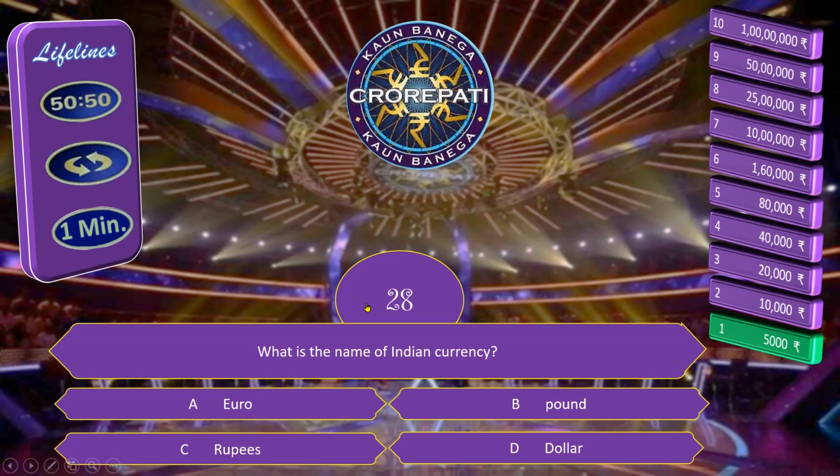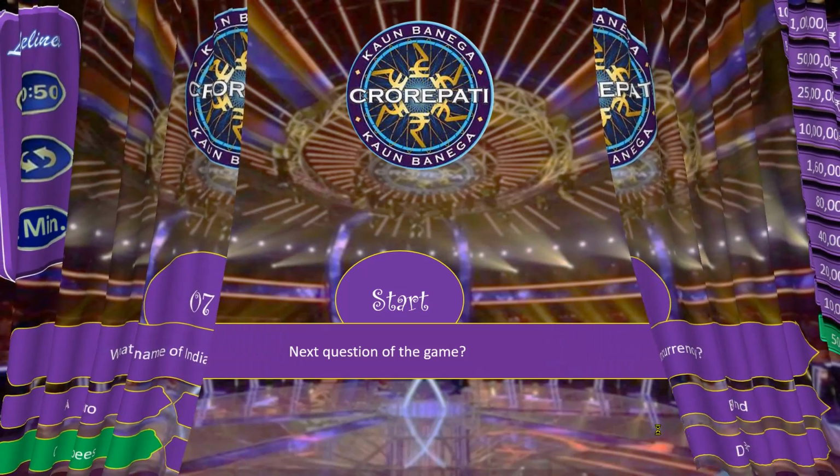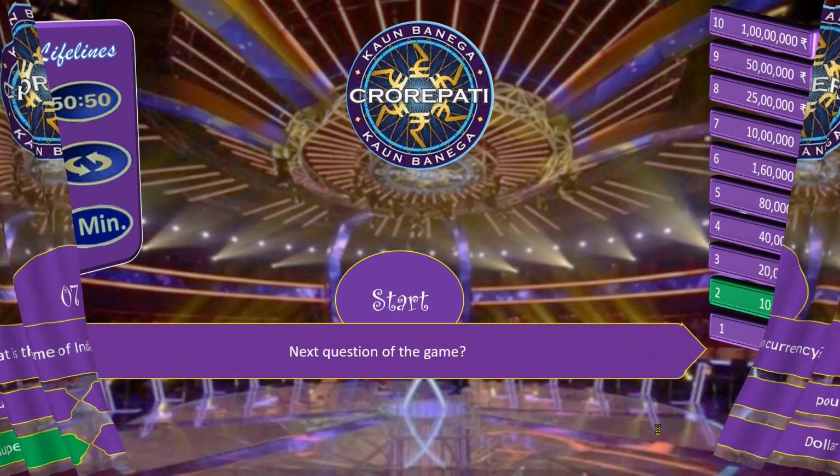Here you can see options are on our screen. We have 3 lifelines, 1 minute, flip the question and 50-50, and 10 questions in front of us, having prize money written with the question number. Now let's give the answer of this question. Right answer, and click on OK. We will divert to our second question.